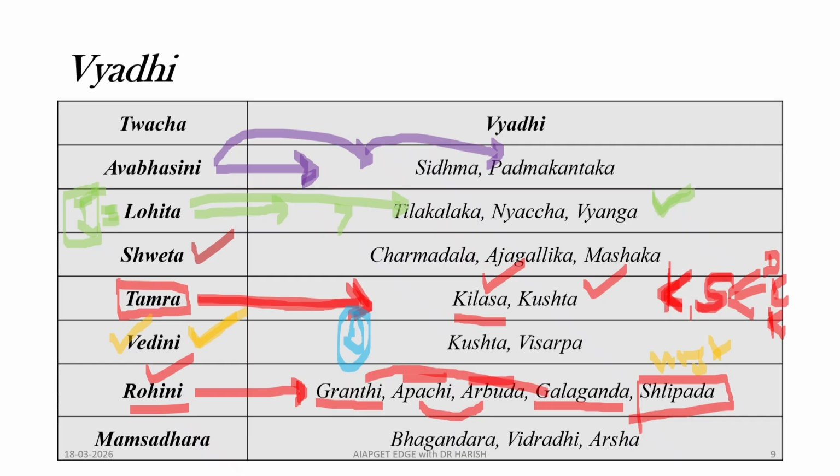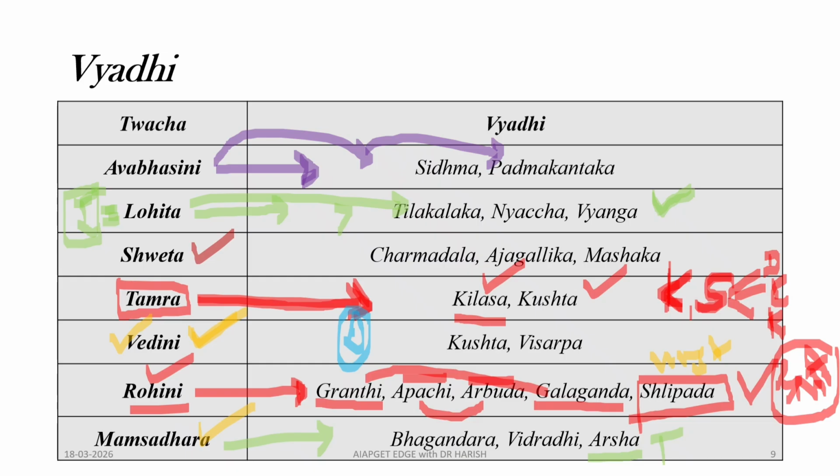That's why Shilavat Pada, in Ayurveda we call it Slipada. So this is the trick to remember the diseases of the Rohini layer. She has two G's, two A's: Arbuda, Apachi, Granthi, Kalaganda, and then she has Shilavat Pada, that is Slipada. Coming to the last layer, Mamsadhara. Mamsankura is nothing but the Arsha. So this is the trick to remember the disease.